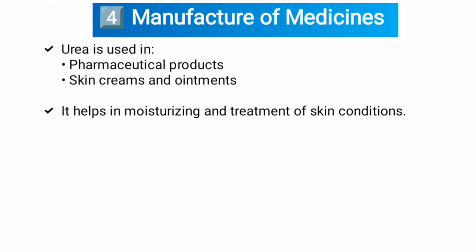Fourth one, manufacture of medicines. Urea is used in pharmaceutical products, skin creams, and ointments. It helps in moisturizing and treatment of skin conditions.